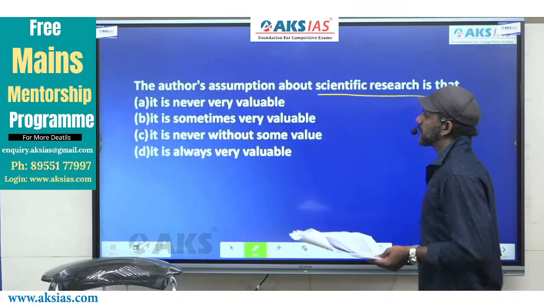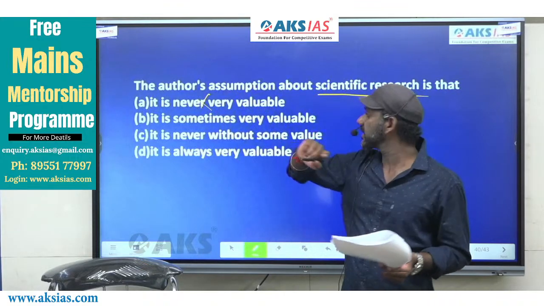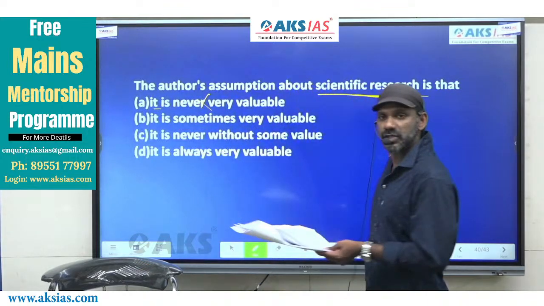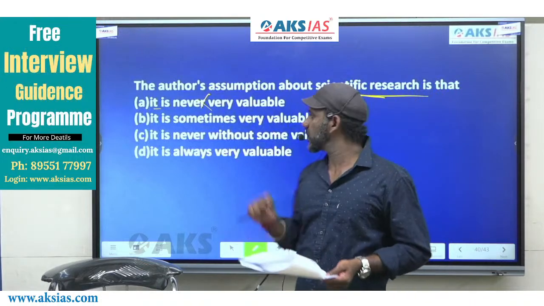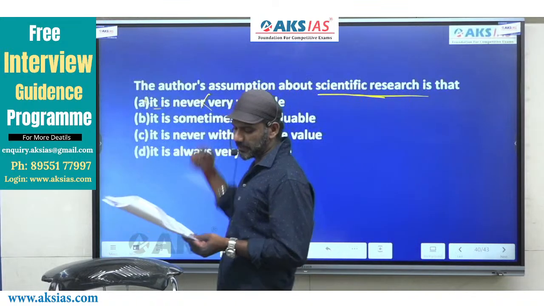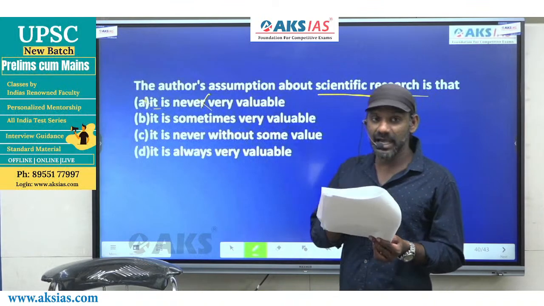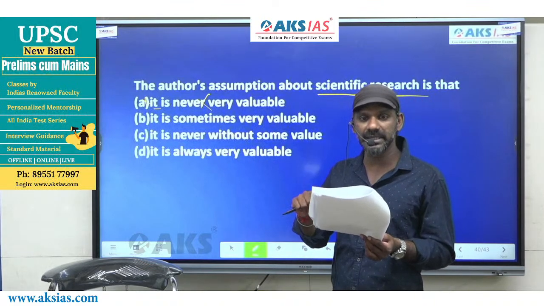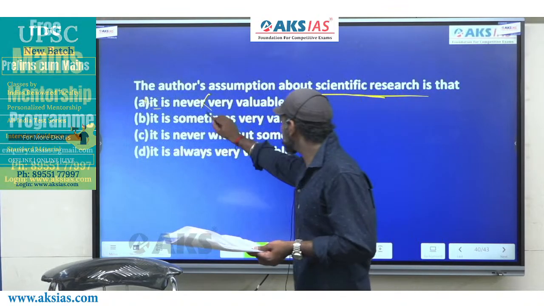Come to 1. It is never very valuable. It refers to scientific research, pronoun and antecedent. According to the passage, scientific research has some value. It is never very valuable. Contradicting. A is gone. Come to B. It is sometimes very valuable. It says never completely valueless means it is never without some value. It is not sometimes very.